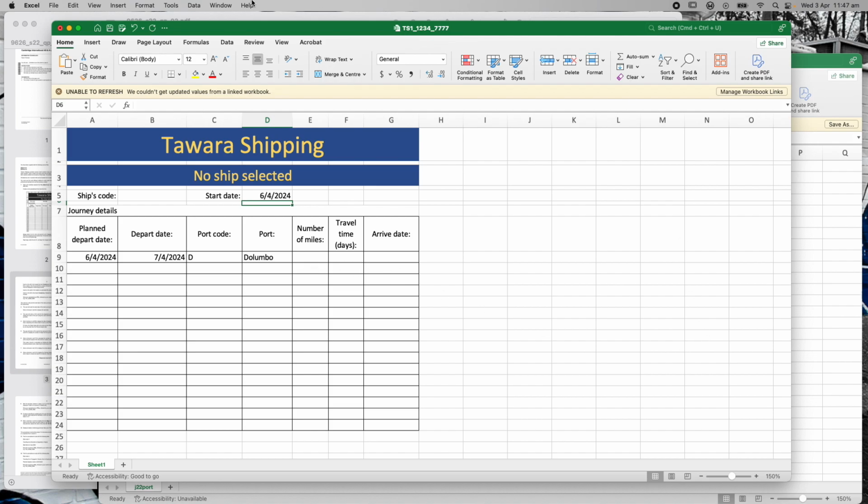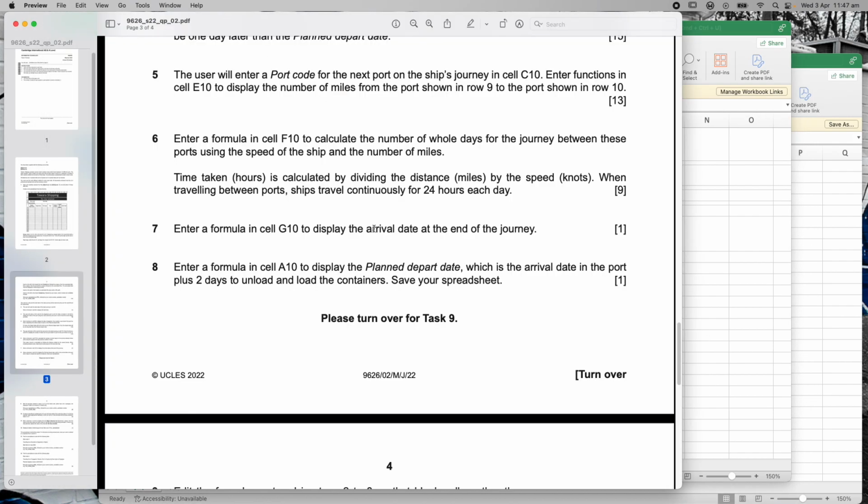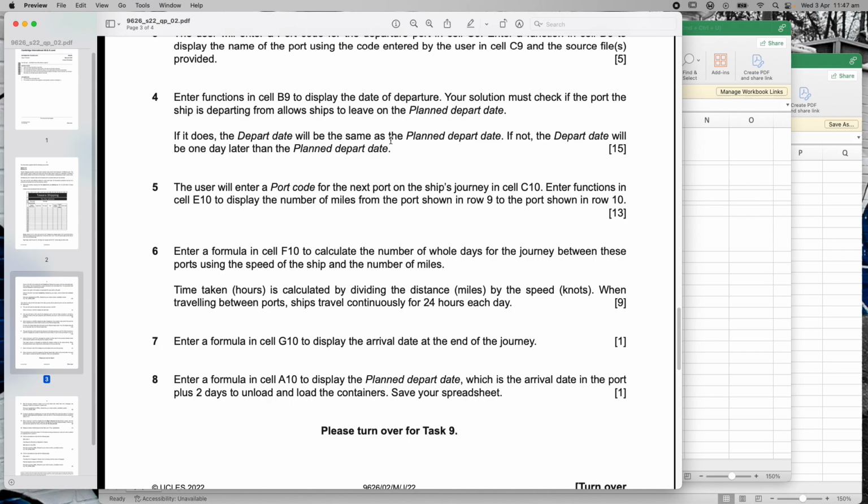So that's a really good point to be at. If I go back to my question, I think we've completed question 4, we've got full 15 marks, so now we're going to move on to question 5. The user will enter a port code for the next port on the ship's journey in cell C10. Enter functions in cell E11 to display the number of miles from the port shown in row 9 to the port shown in row 10.